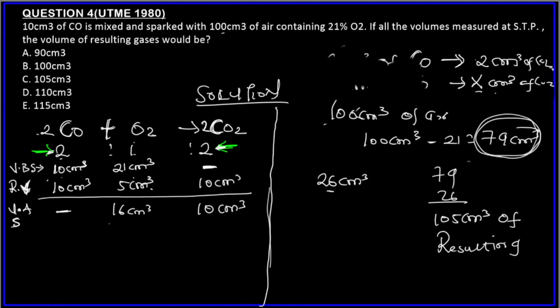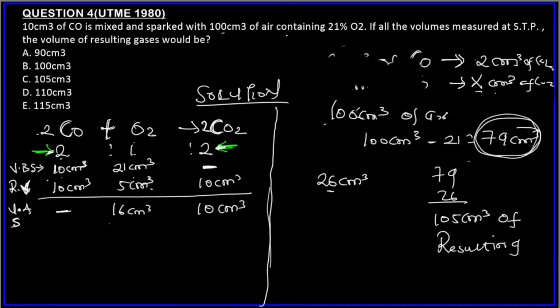And then because we have 100 cm³ of air, we got 21 cm³ of oxygen from that air, and air contains gases. That means in that container, we still have 79 cm³ of other gases remaining.